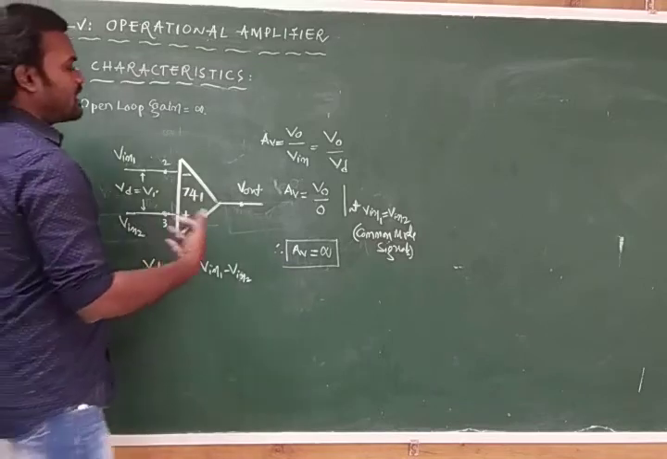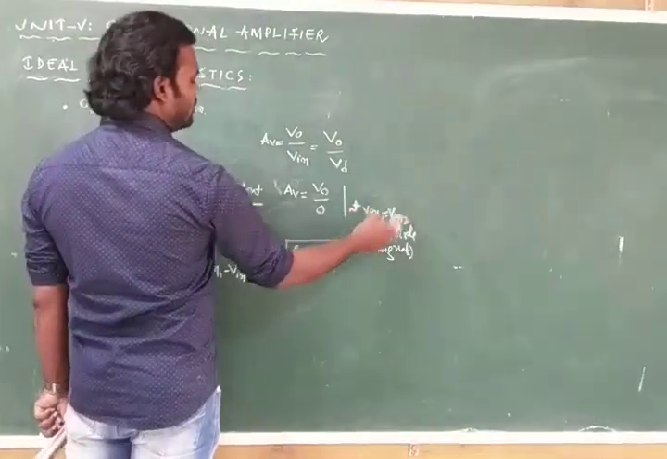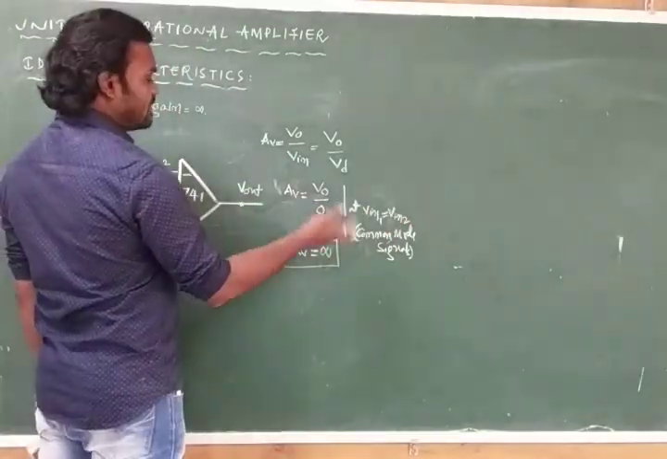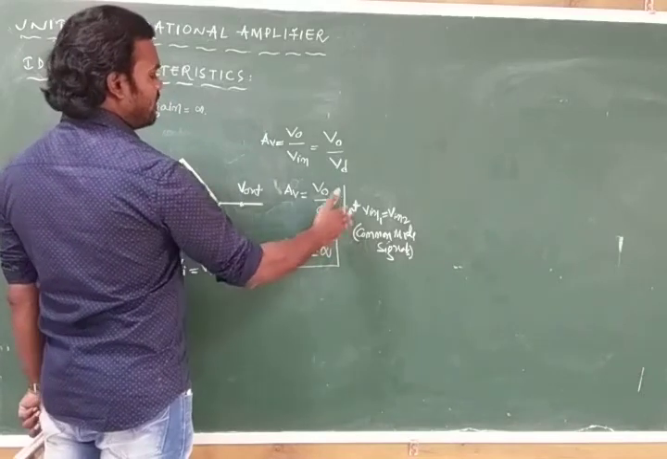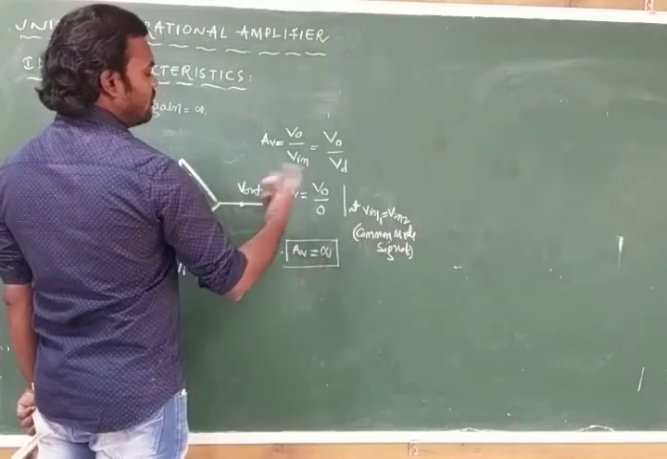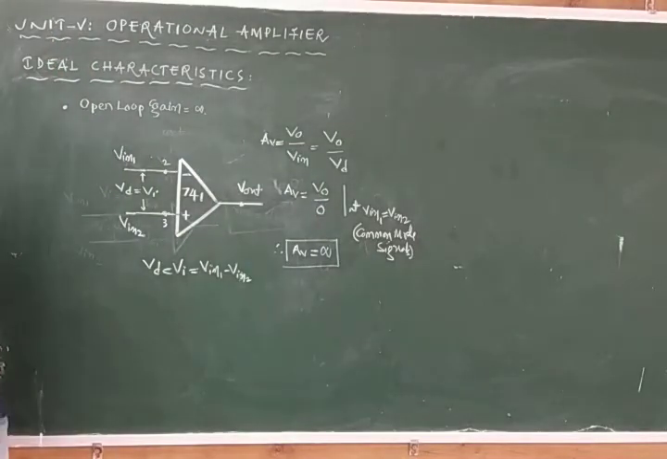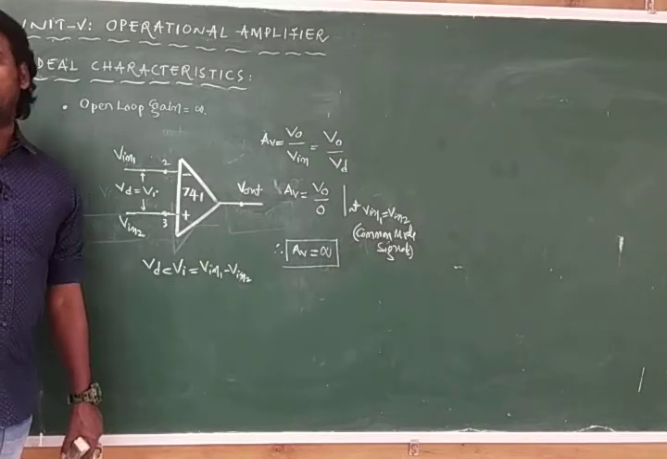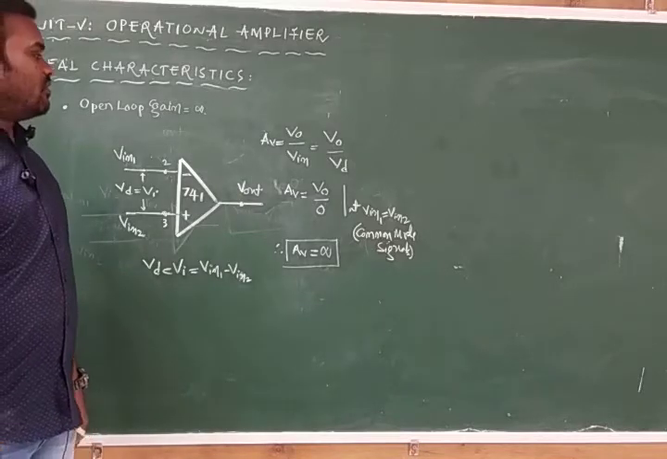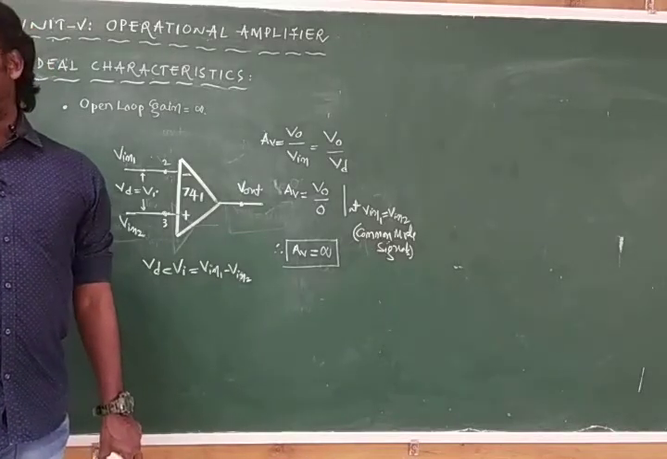At that condition, Vin1 is equal to Vin2, so the difference between them is 0. When Vin1 is equal to Vin2, we call them common mode signals. For the common mode signal, the difference between them is 0, so no signal is accepted by the operational amplifier, so Vin will be 0, but the open loop gain will be infinity.